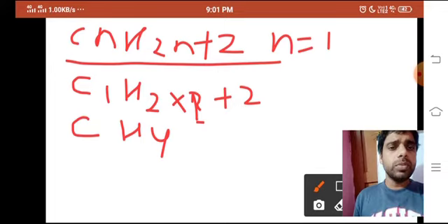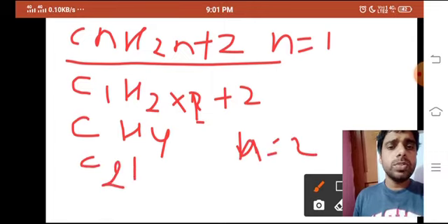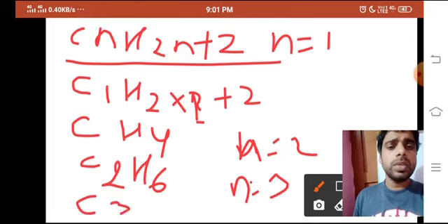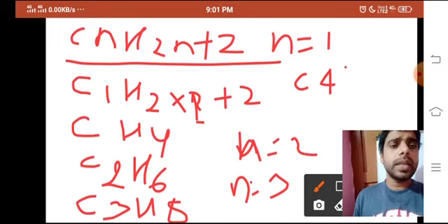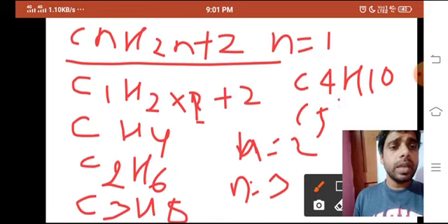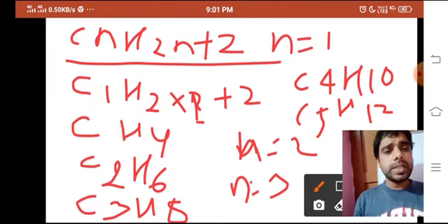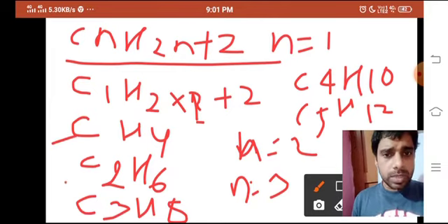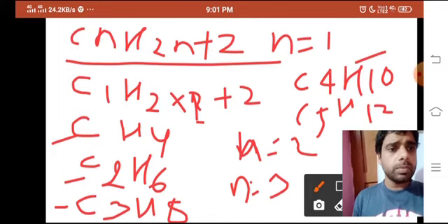Then for the second one, if you put n equal to 2, the formula would be C2H6. If you put n equal to 3, the formula would be C3H8. If you put n equal to 4, C4H10. If you put n equal to 5, C5H(2 into 5, 10, plus 2), which is C5H12. You can see here, this is the first member, the second member, the third member, the fourth member, the fifth member.